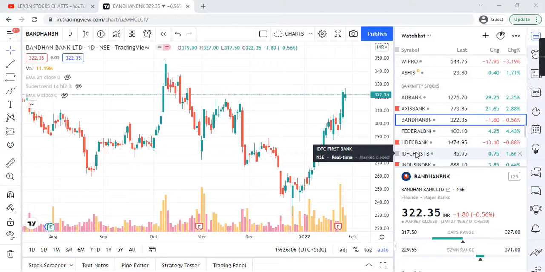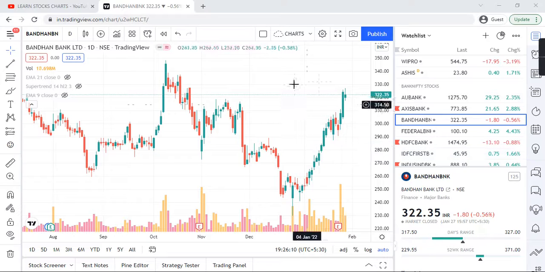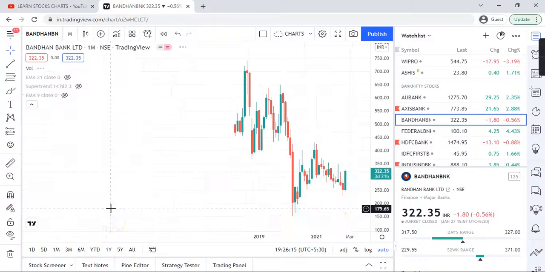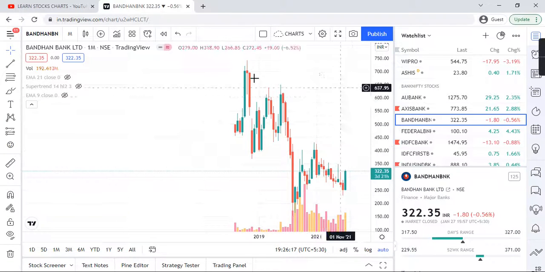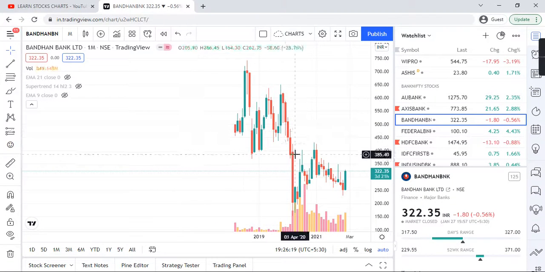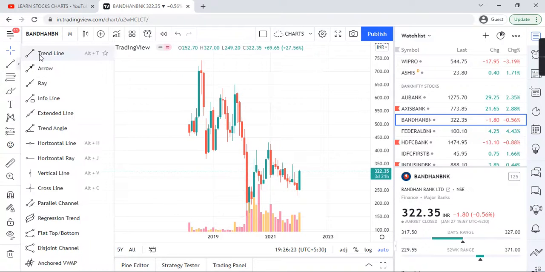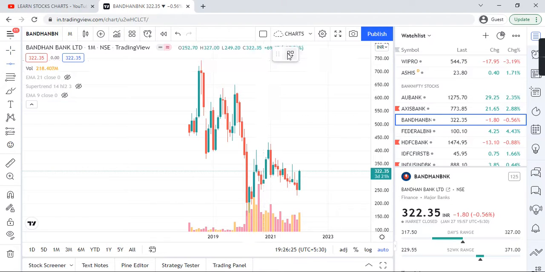So today I'm going to analyze Bank Nifty stock, that is Bandhan Bank. My analysis moves from higher time frames to lower time frames. So let me start the analysis from the monthly time frame. This stock started around 2018. Let me mark the highest support and resistance.